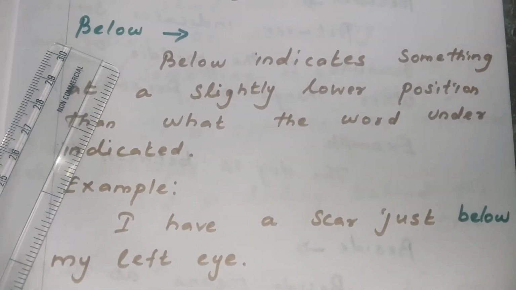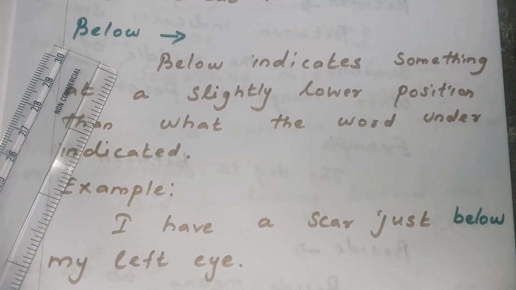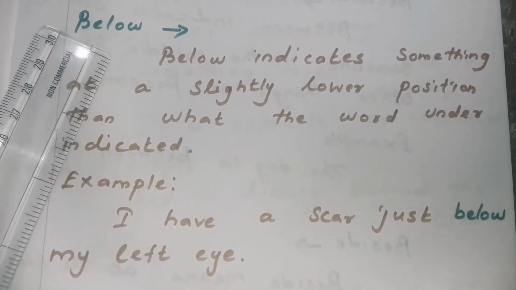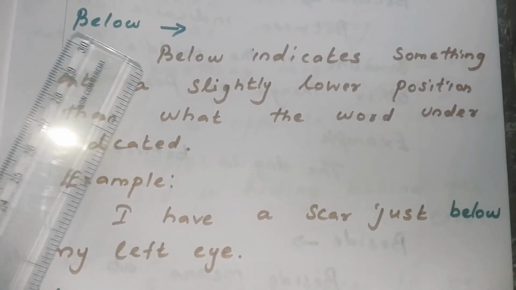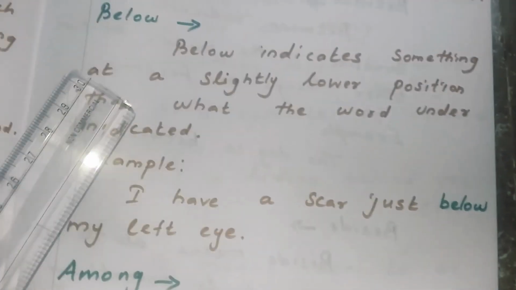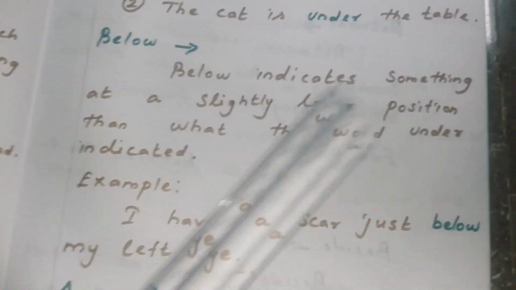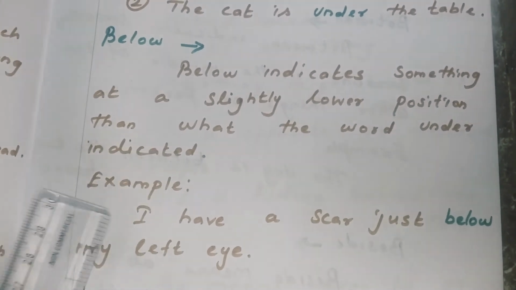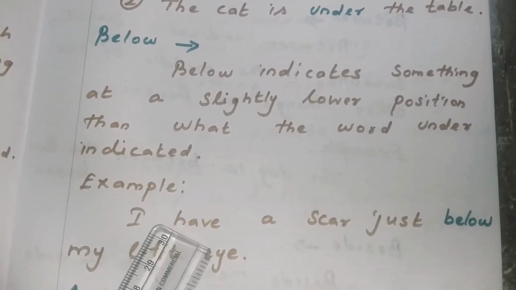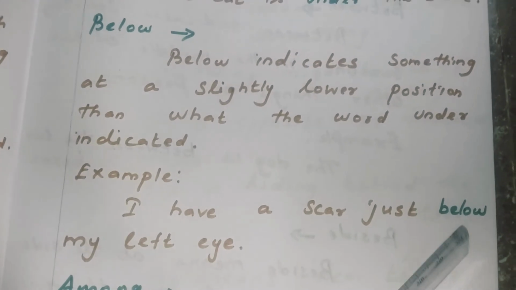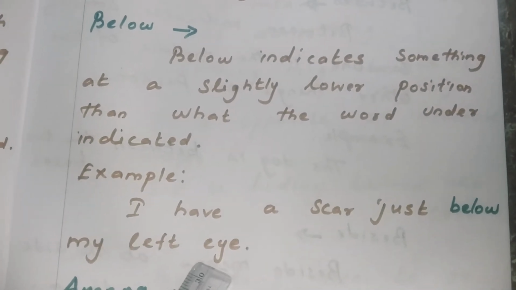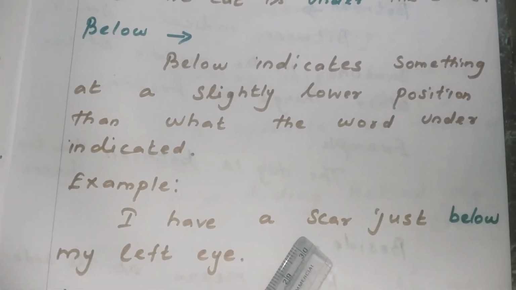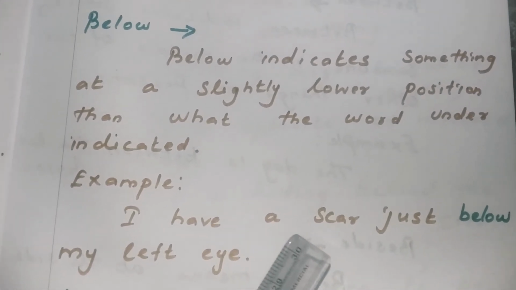The following preposition is below. There is a slight difference between the prepositions below and under. Below indicates something at a slightly lower position than what the word under indicates. Example, I have a scar just below my left eye. In this sentence, the scar is at a slightly lower position than what under would have meant.